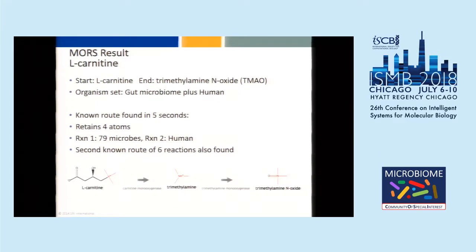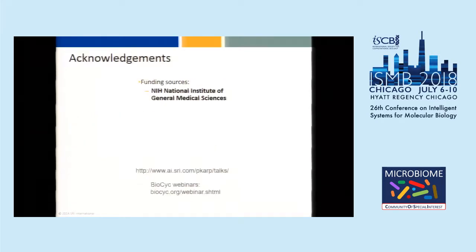And so when we run the algorithm on this example, to find a route from L-carnitine to TMAO using the gut microbiome plus humans, it finds the known route in the literature in 5 seconds. This route is shown at the bottom of the slide here. It retains 4 atoms. The first reaction is catalyzed by 79 different microbes in BioCyc, and the second reaction is catalyzed by humans only. It also finds a second known route that's been published in the literature that's more hypothetical, consisting of 6 reactions. Happy to take any questions you might have.